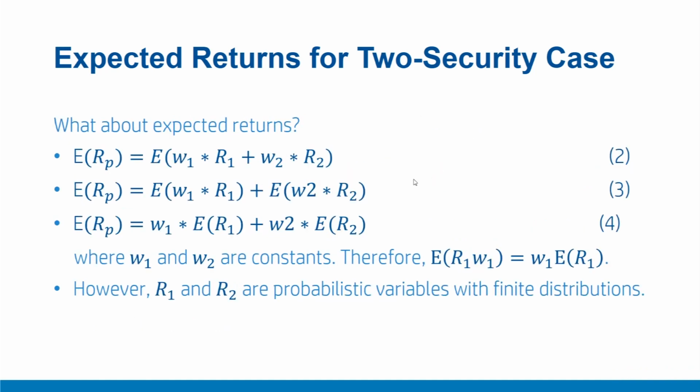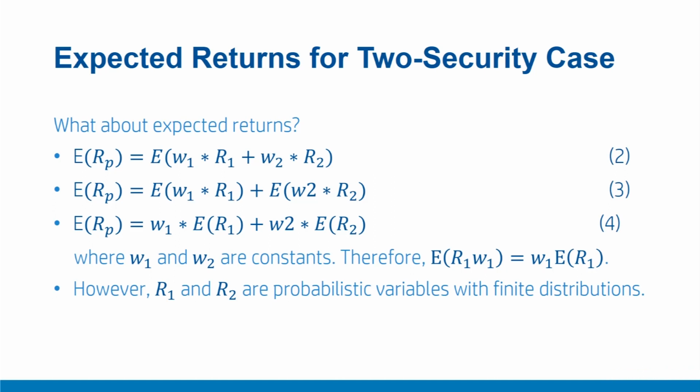Now let's try to understand the expected returns for this portfolio. The expression for expected return on portfolio Rp can be written as ERp equal to expectation of W1 R1 plus W2 R2. Or we can further expand this result as expected value of W1 R1 plus expected value of W2 R2. Please note here W1 and W2 are constants which are fixed from outside, from the investing side. So we can take them out and therefore the resulting expression becomes W1 into expectation of R1 plus W2 into expectation of R2, as shown here in equation 4.